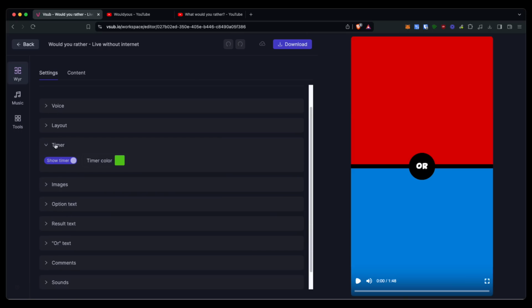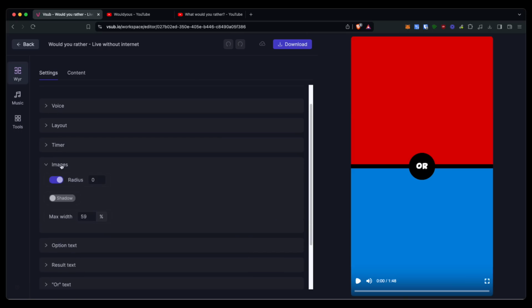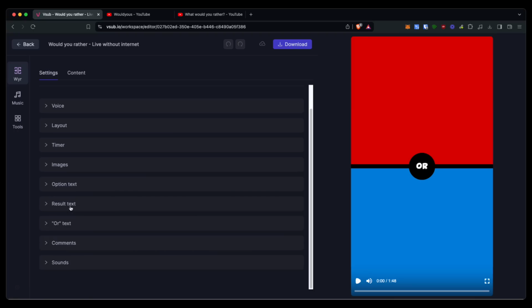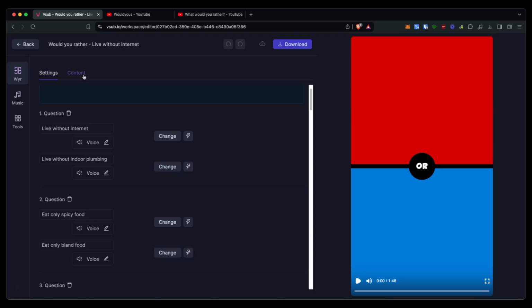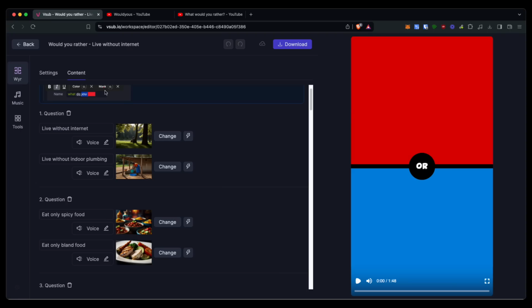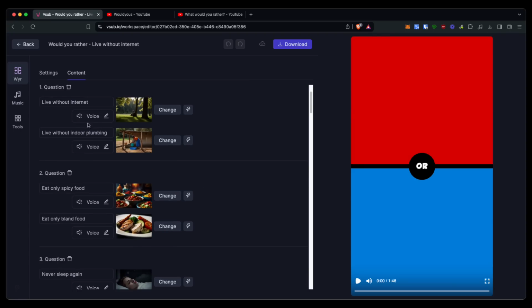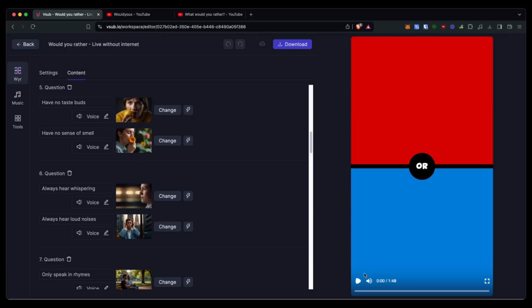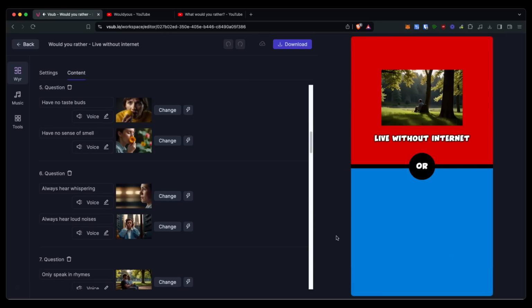And if you scroll down, you can change the timer color, you can change the images, you can change the options text, you can change the results text. You can literally change everything, including the sounds, and you can even go in and change the content right here and there. You can go in, you can change the questions, you can go ahead and change the images if you want to. But let me just go ahead and show you how this looks.